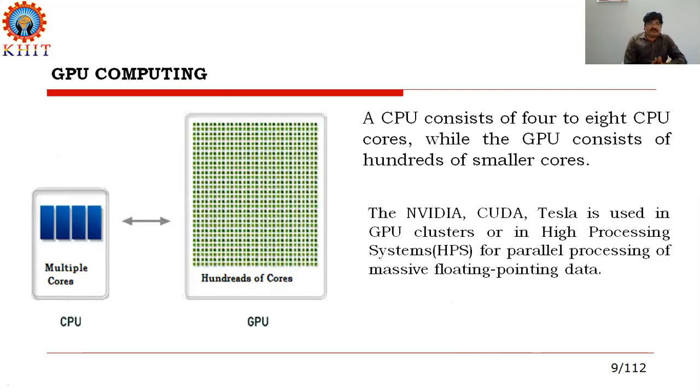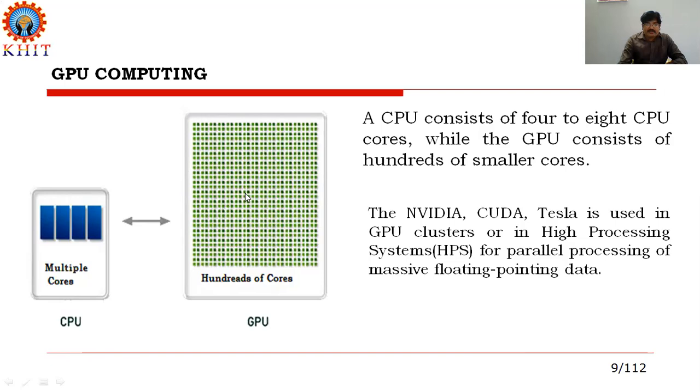GPU computing is diagrammatically represented here. If you observe the diagram, the CPU has multiple cores, 4 to 8 cores in a rectangle mode, while the GPU consists of hundreds of smaller cores.